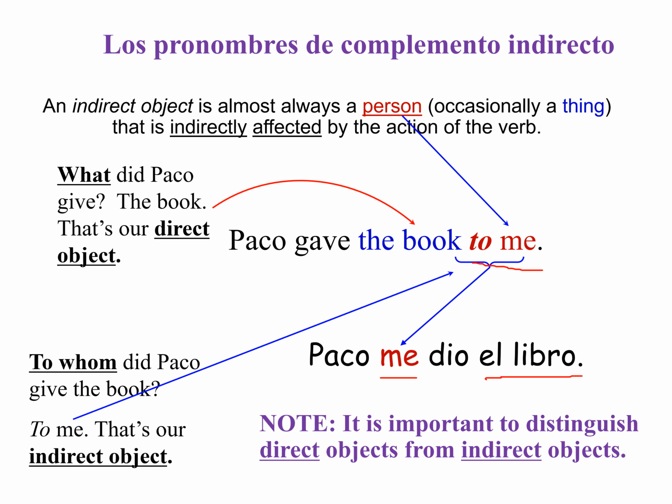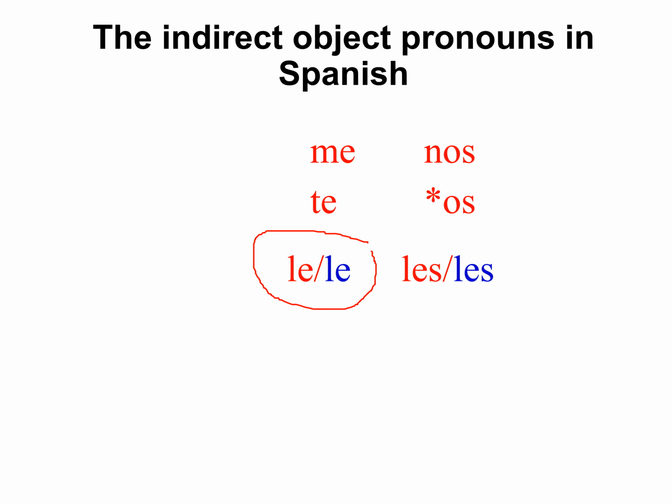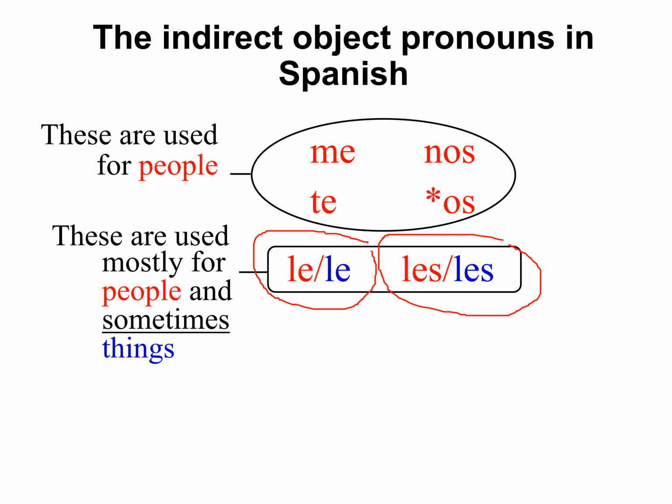So it's important to distinguish direct objects from indirect objects because they're completely different things. So let's see these pronouns. Me, te, they're very similar to the direct except for this. It changes in the third person here. This is where it changes. And again here. And so this can be used for people and sometimes things. Sometimes, because normally it's for people. That's how we use these pronouns.